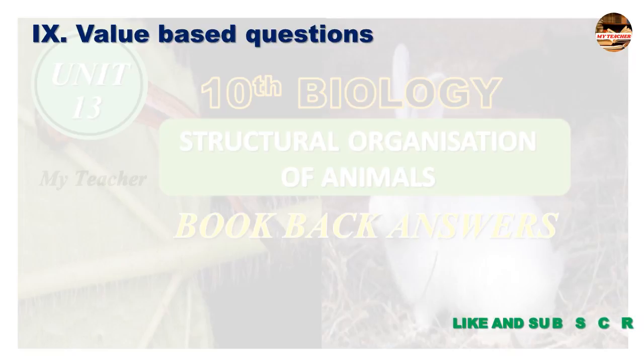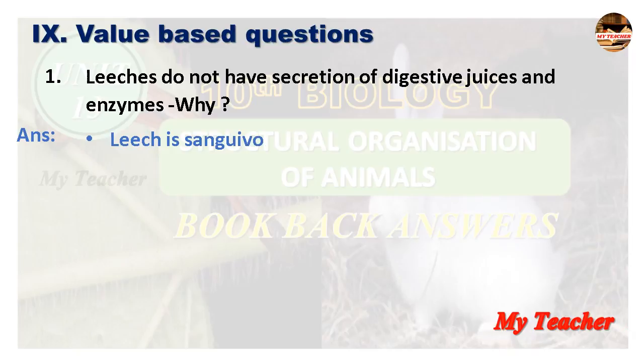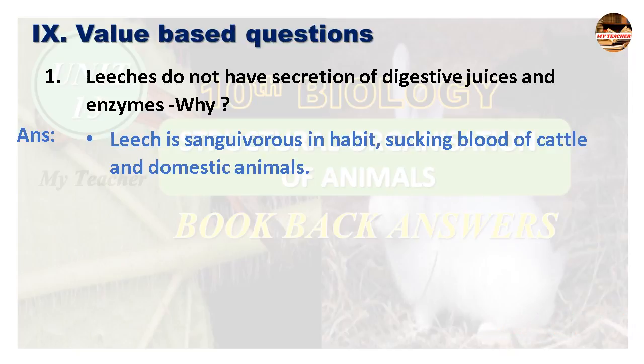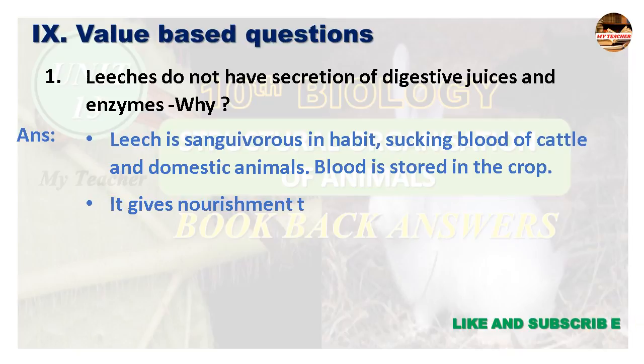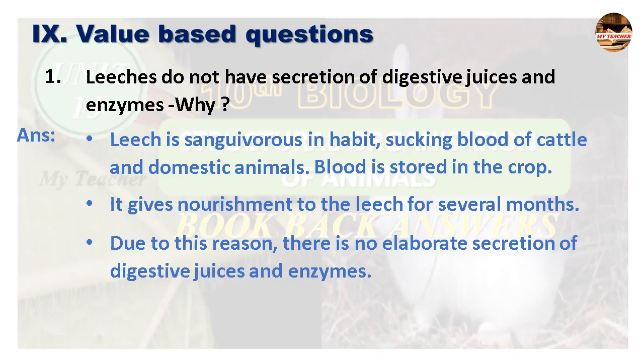Value-based questions. First one. Leeches do not have elaborate secretion of digestive juices and enzymes. Why? Answer. Leech is sanguivorous in habit, sucking blood of cattle and domestic animals. Blood is stored in the crop. It gives nourishment to the leech for several months. Due to this reason, there is no elaborate secretion of digestive juices and enzymes.